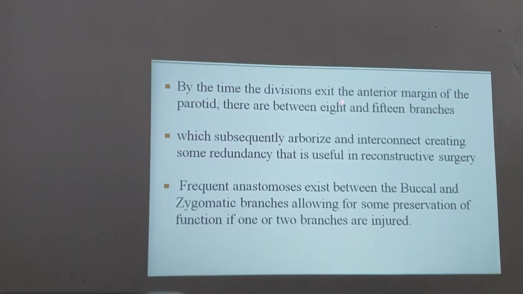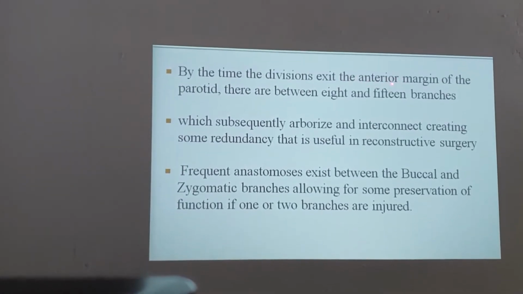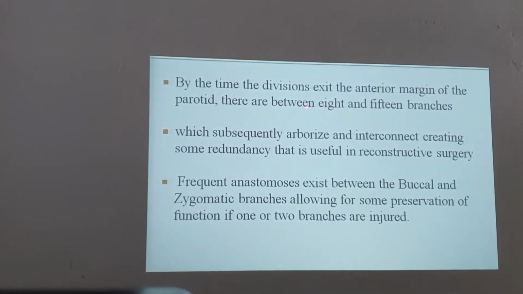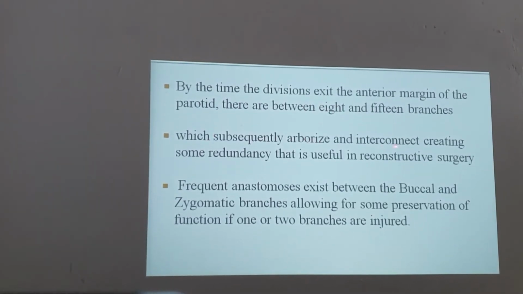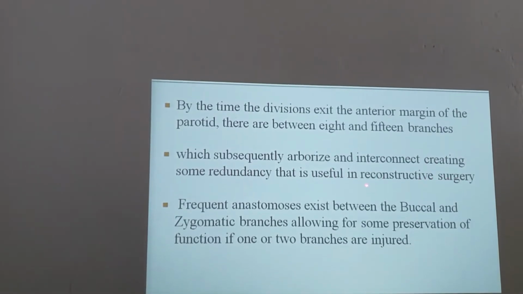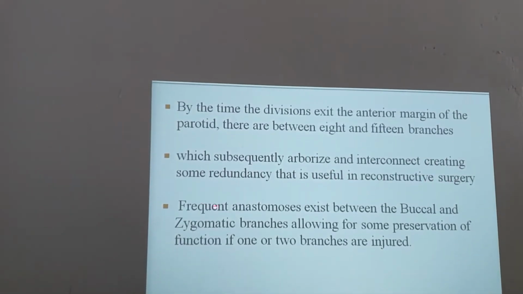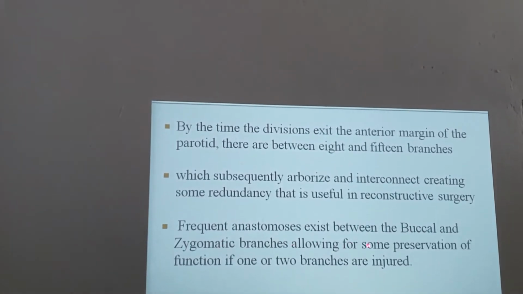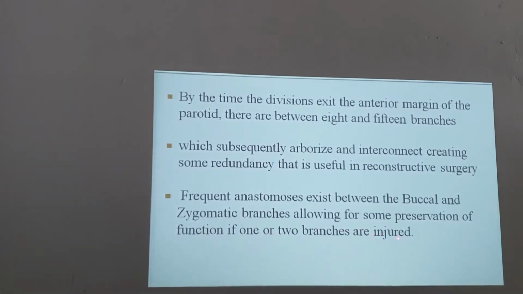By the time the divisions exit the anterior margin of the parotid, there are between 8 and 15 branches, which subsequently arborize and interconnect, creating some redundancy that is useful in reconstructive surgery. Frequent anastomosis exists between the buccal and zygomatic branches, allowing for some preservation of function if one or two branches are injured.